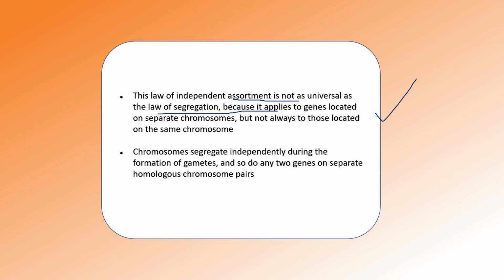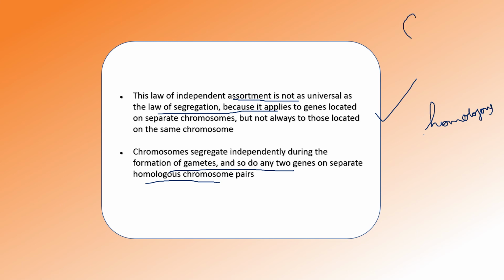But now we can say that chromosomes segregate independently during the formation of gametes, and so do any two genes on separate homologous chromosome pairs. Separated homologous chromosomes can also get separated.